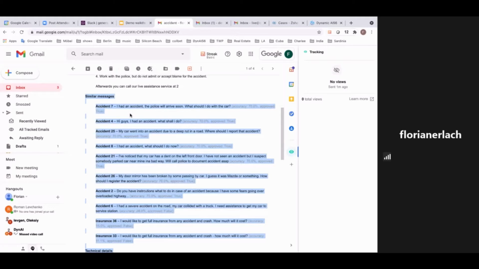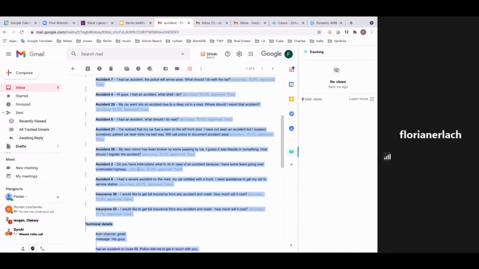That means accident 7: I had an accident. The police will arrive soon. What should I do with the car? 70% accuracy. Accident 4: Hi guys, I had an accident. What shall I do? Accuracy 70%. Let's go to something that's not an accident, like insurance. Insurance 36: I would like to get full insurance from any accident and crash. How much will it cost? It's similar, but it's completely not the same. So the system is really checking regarding context, regarding sentiments, the intent, what it was trained on.